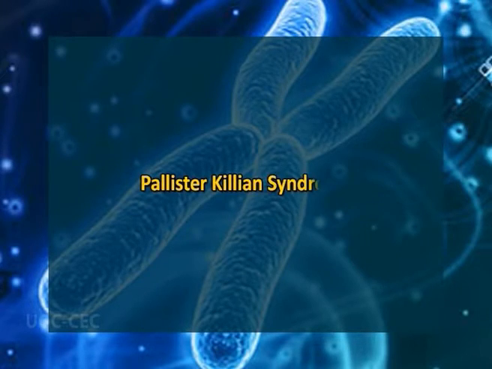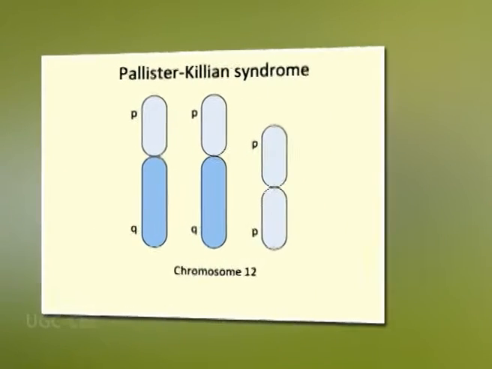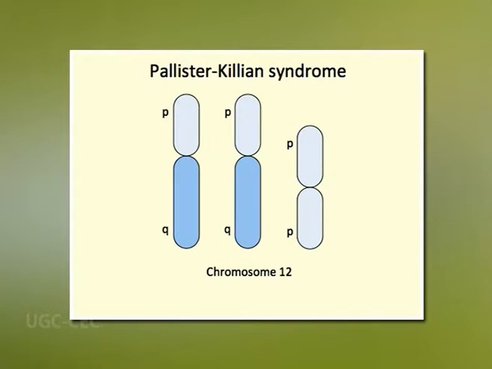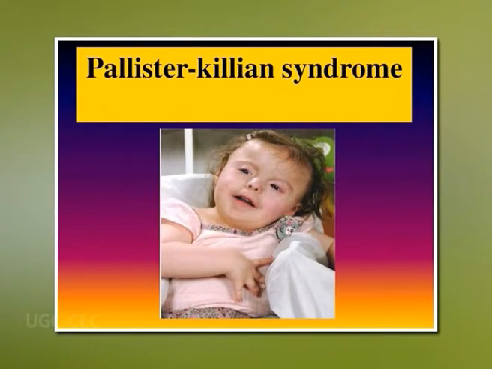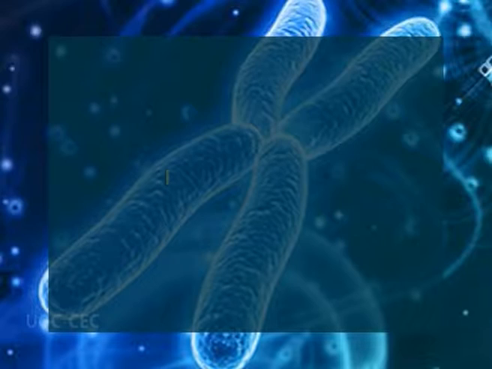For example, Pallister-Killian syndrome. It is a genetic disease caused by duplication of the 12th chromosome. The patient having this syndrome has severe intellectual disability, poor muscular tone, coarse facial features, and a prominent forehead. The patient affected by this disorder has a shortened lifespan as they do not survive beyond their 40s.